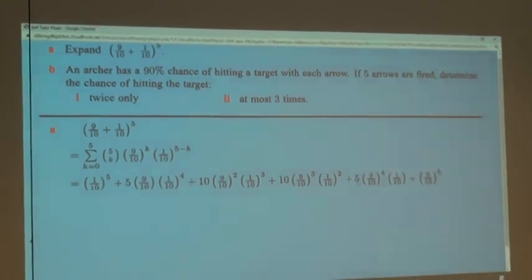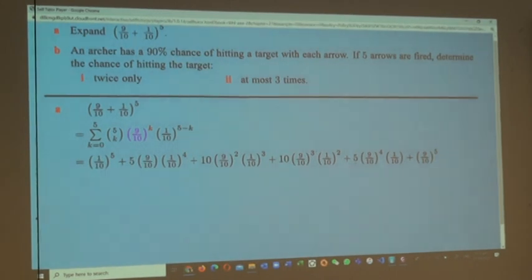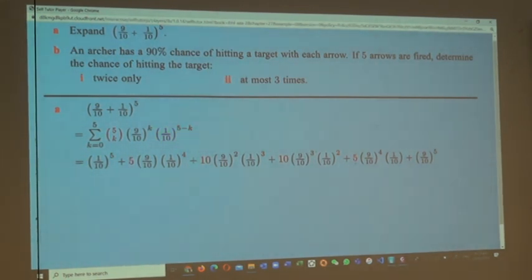When we expand the sum, the power of 9/10 is 0 in the first term and increases by 1 each time. The power of 1/10 is 5 in the first term and decreases by 1 each time. The binomial coefficients are the fifth row of Pascal's triangle. Remember that? The reason for this binomial expansion becomes clear when we consider part B.